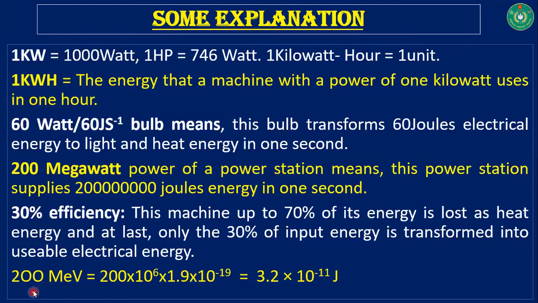And finally, 200 mega electron volt is equivalent to 3.2 into 10 to the power minus 11 joule, and it is a very burning question to all of you. You have to find out, or you have to learn, how you can find the value of mega electron volt into joule, and this is the process. Okay, have a closer look here.